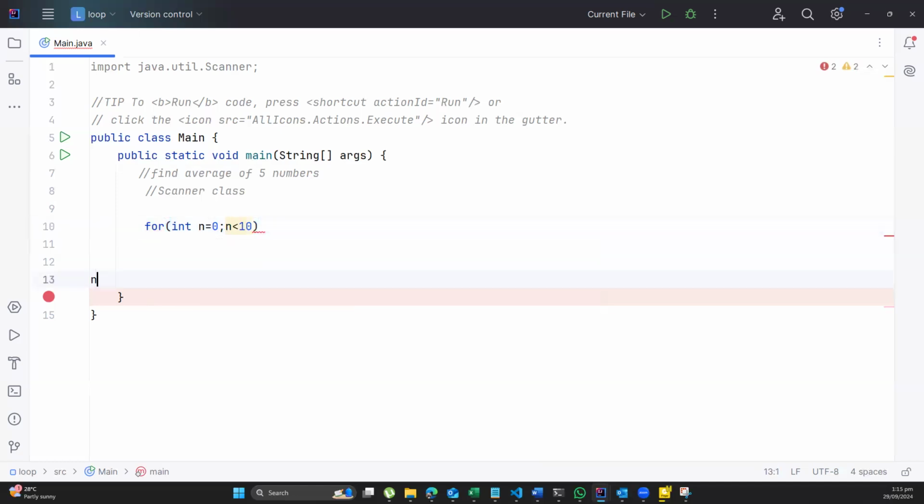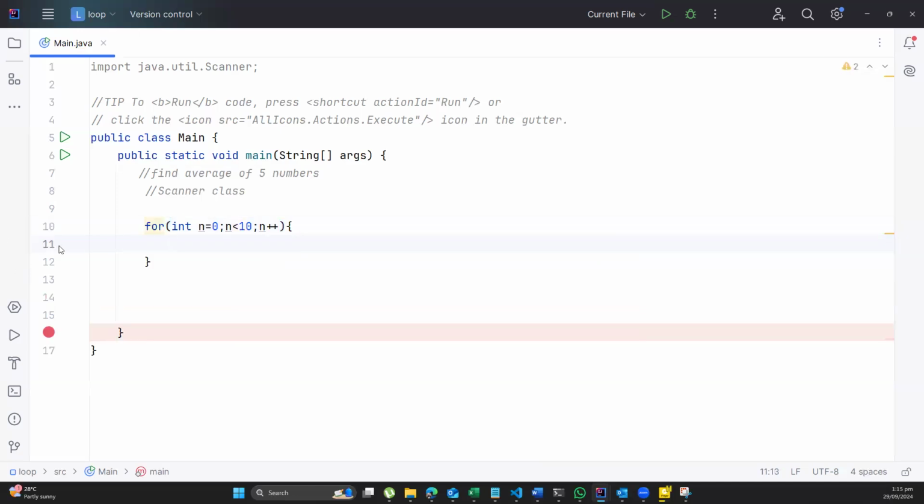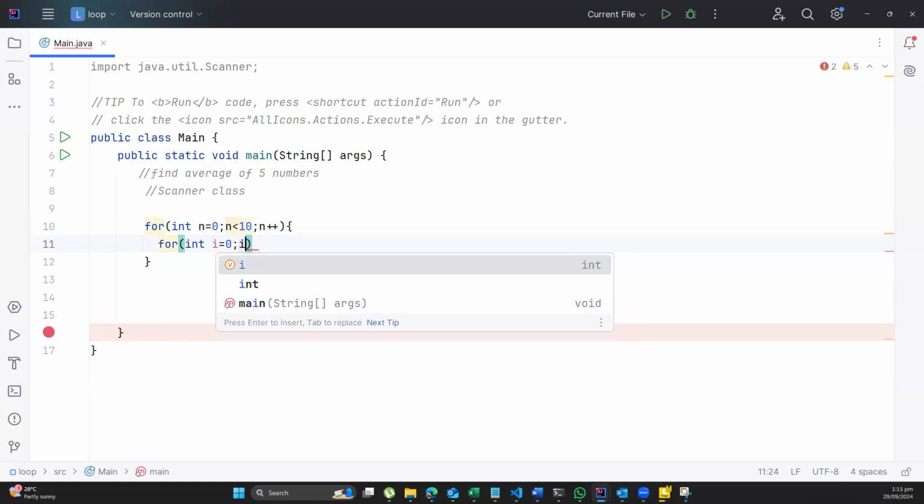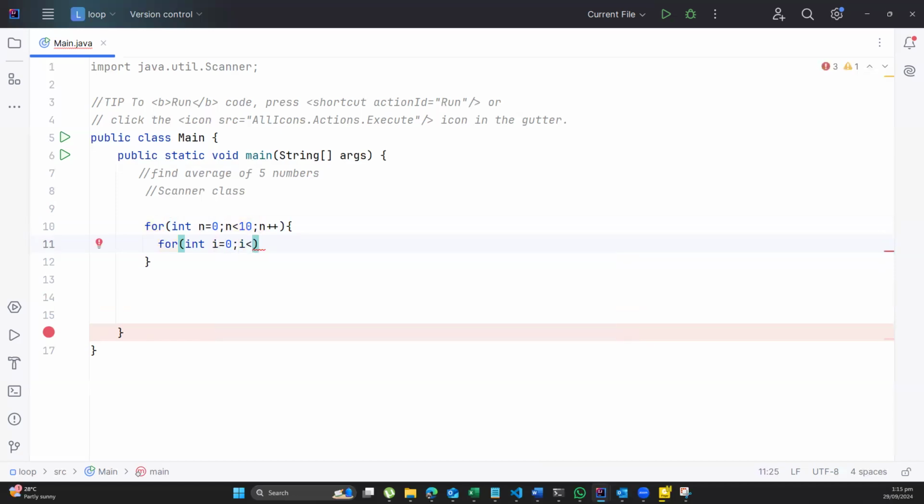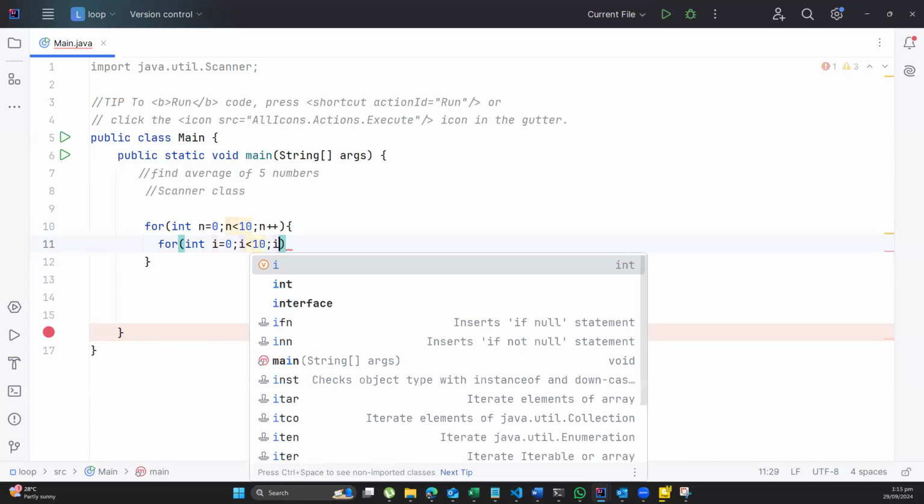And here I'll do n plus plus. In here, I would repeat this statement, but this time I will do for int i being equal to 0, i less than 10, i plus plus.